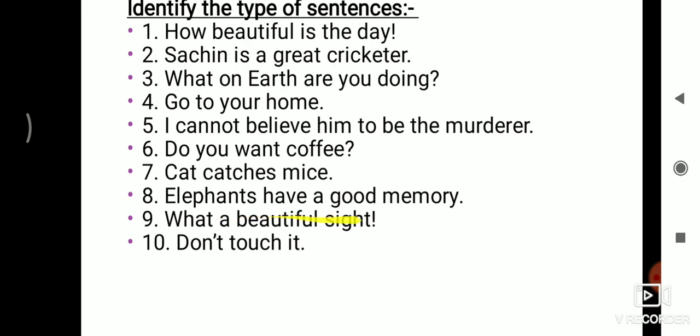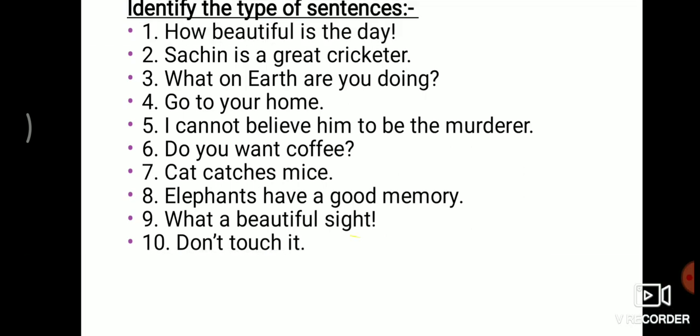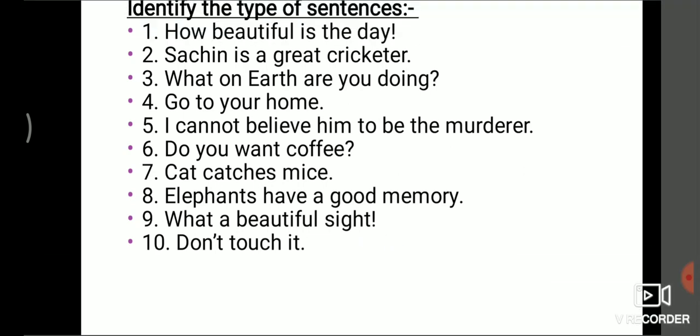Now, elephants have a good memory. It is also information provided by the sentence about the elephants, that elephants have a good memory. That means it is a declarative or assertive sentence. Now the ninth sentence is, what a beautiful sight. Here again a feeling has occurred, what a beautiful sight. So this is also an exclamatory sentence, and here an exclamation sign also comes, so that is why you can find out that this is an exclamatory sentence.